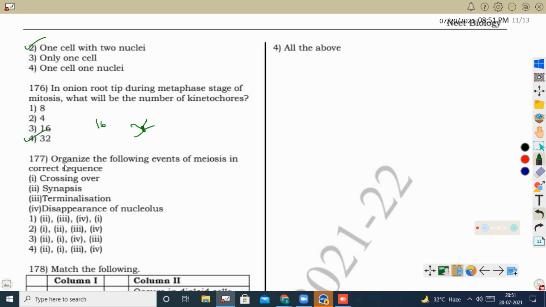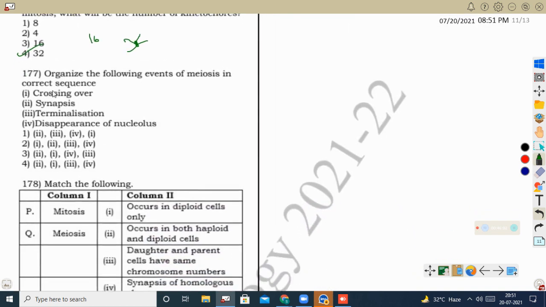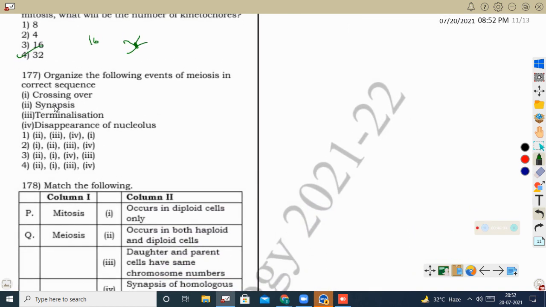Next question, organize the following events of meiosis in correct sequence. See, first synapsis will be formed, then after that the crossing over will be formed, then after that terminalization occurs and disappearance of nucleolus, that is at the end of the prophase. So here 2, 1, 3, 4. This is the correct option.